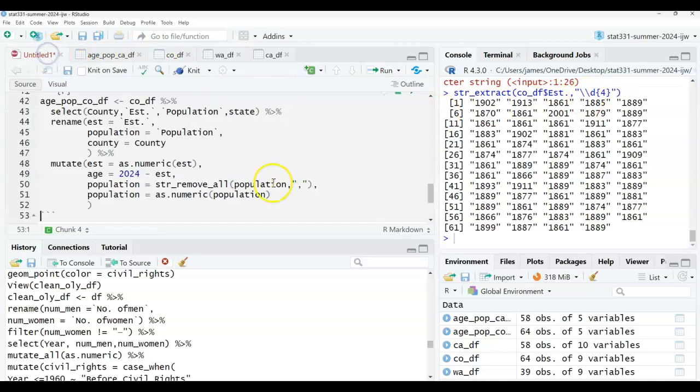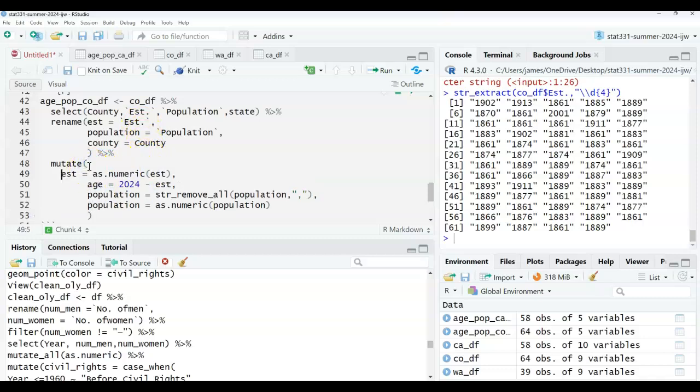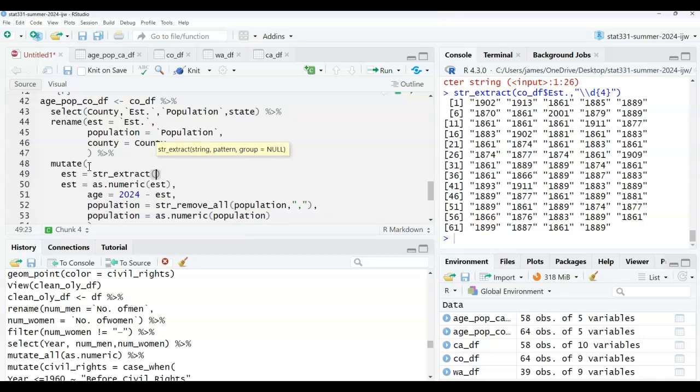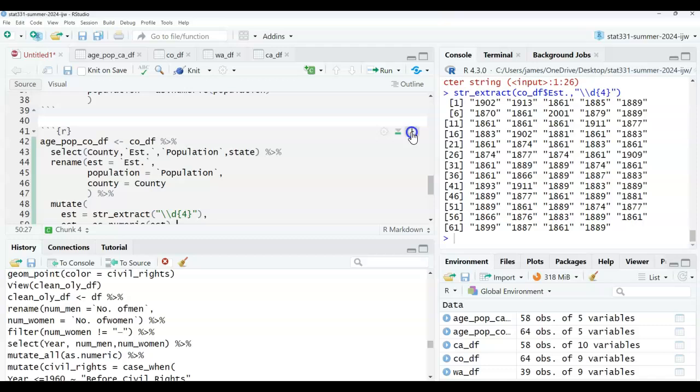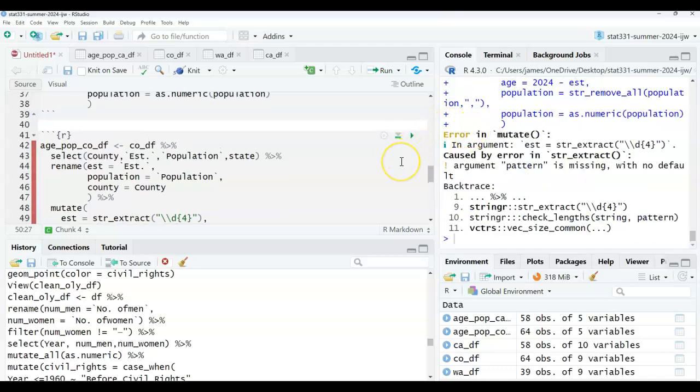So what I mean by that is that I'm gonna go here, see establish, and before I turn it into a numeric, I'm going to say est is equal to str_extract, in quotations backslash d, and I'll put 4 in it, and I think this should work. I hope, because then from there it's going to turn to as dot numeric, and then we'll do 2024 minus it, and then we should be good there. Let's see. Okay.